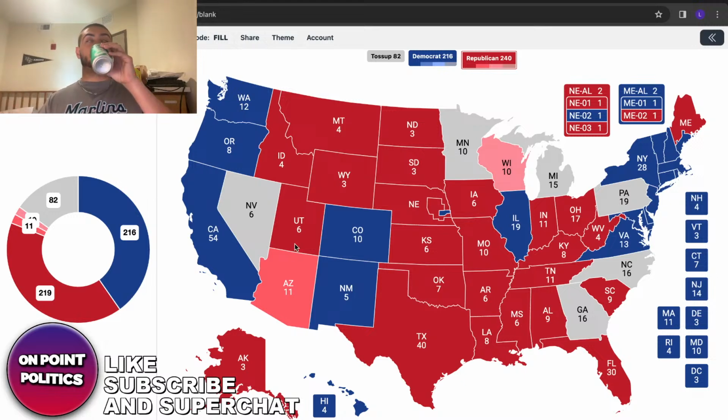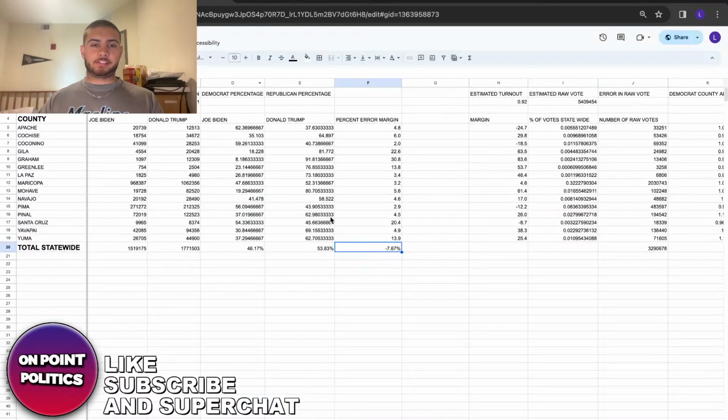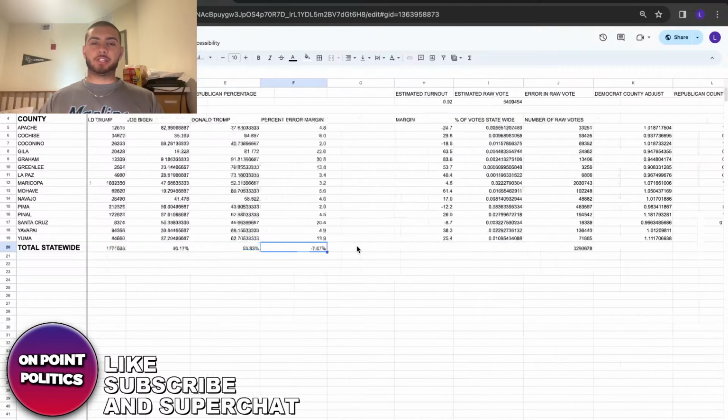I know it sounds crazy that he could even be leading by over 5 points, but he's leading in the RCP aggregate by 4.5. The RCP aggregate last time underestimated him just a tad bit. So if it were to underestimate him by the same amount it did in 2020, he would fall right into the 5 point margin category in the state. And so you could say it's a likely margin of victory.